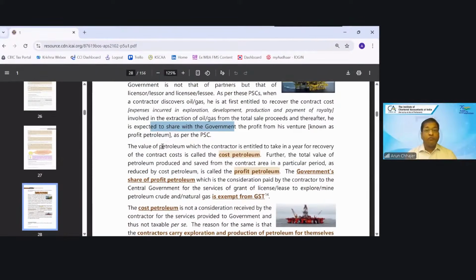The value of petroleum which the contractor is entitled to take in a year for recovery of the contract cost is called the cost petroleum. Further, the total value of the petroleum produced and saved from the contract area in a particular period, as reduced by the cost, is called profit petroleum. The government share of profit petroleum, which is the consideration paid by the contractor to the government for the service of the grant of the license or lease, is exempted from GST.